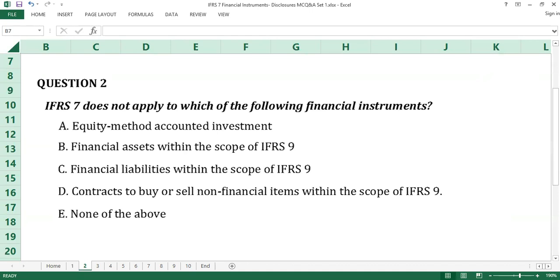Question number 2. IFRS 7 does not apply to which of the following financial instruments? A. Equity method accounted investment. B. Financial assets within the scope of IFRS 9. C. Financial liabilities within the scope of IFRS 9. D. Contracts to buy or sell non-financial items within the scope of IFRS 9. E. None of the above. Time counts.